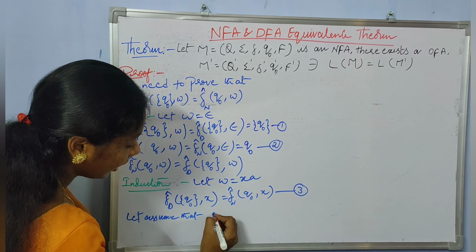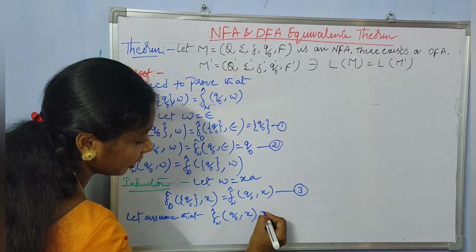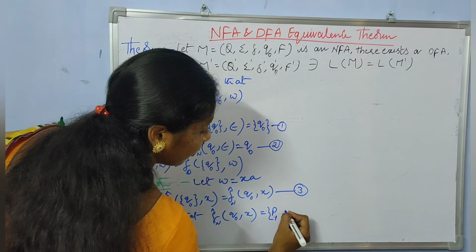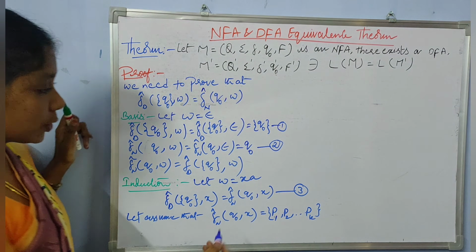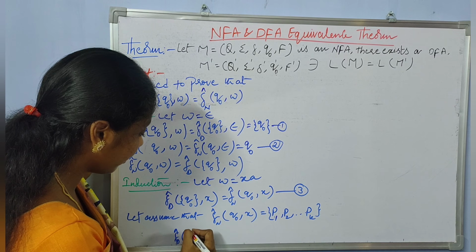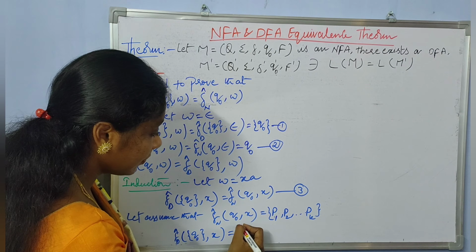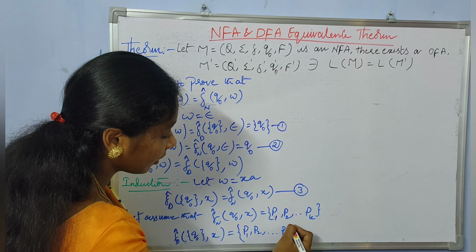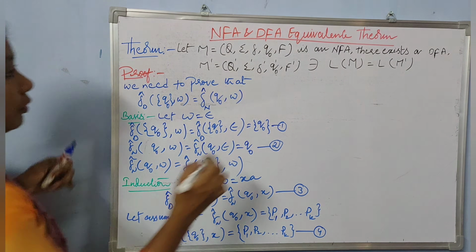And let us assume that the extended transition function of Q0 comma X of NFA is equal to P1, P2 and so on Pk. So from 3 we can write that the extended transition function of DFA from the state Q0 by processing string X reaches the states P1, P2 and so on Pk, and let's say this is equation 4.